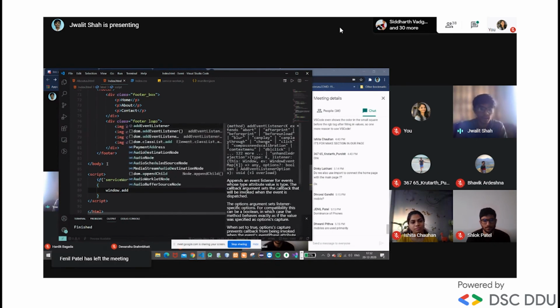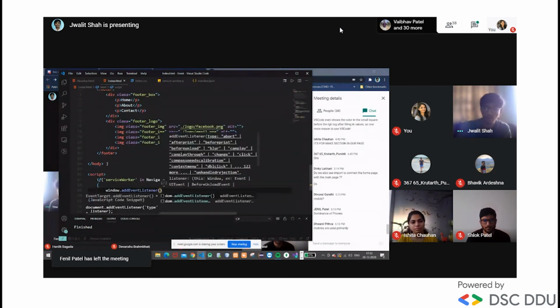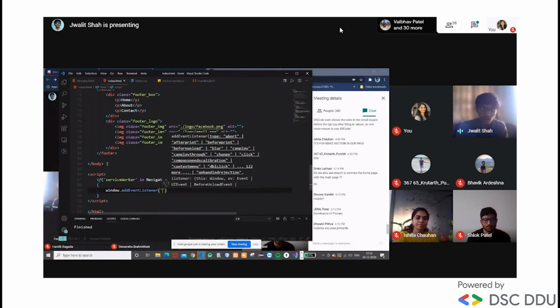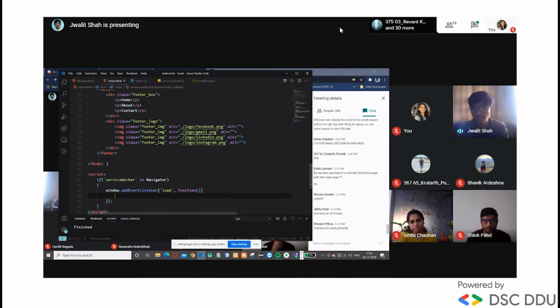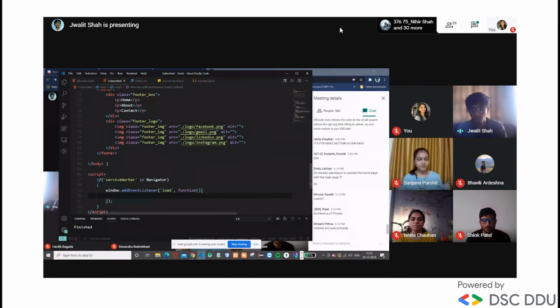So we add an event listener for what kind of event we want to bind, which is the load event, and this is the callback function that will run after. Like in JavaScript there is a callback function, everything is considered as an event, and the data processing is done in the callback function, which is written like this function.